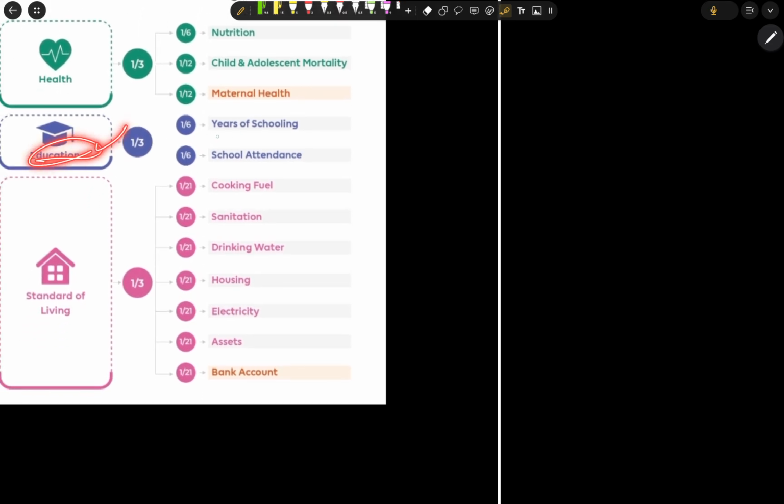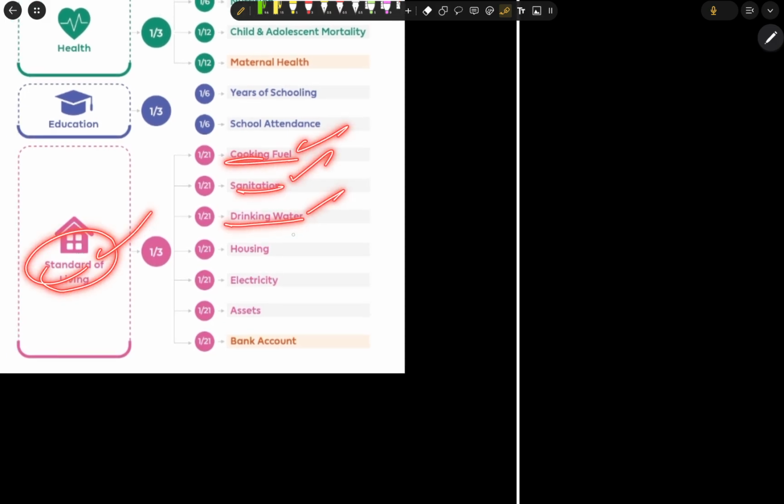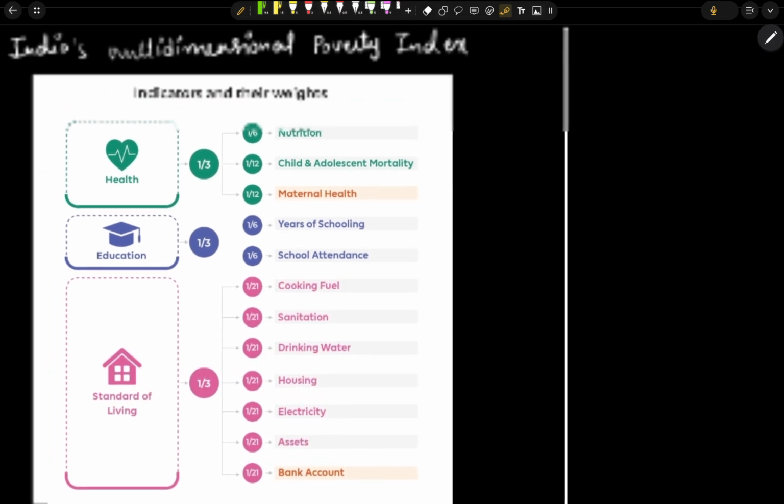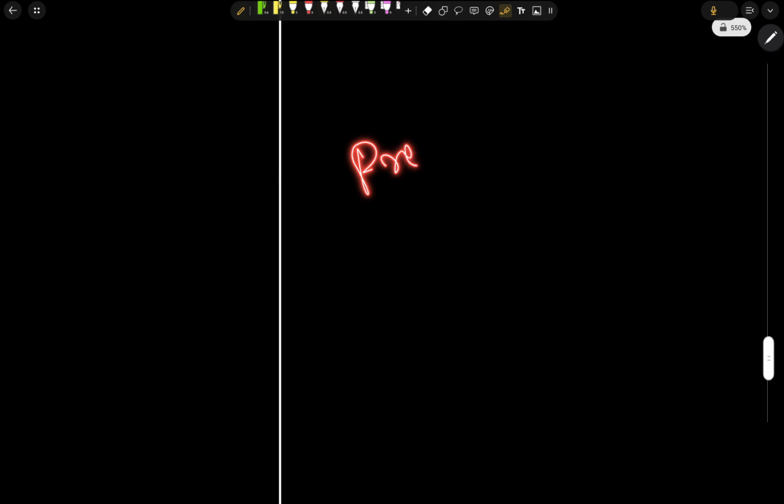In education we consider years of schooling and school attendance. In the standard of living section it considers cooking fuel, sanitation, drinking water, housing, electricity, assets and bank account. So these are the main key information which we need to remember for the prelims examination.